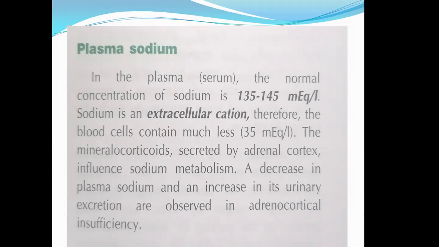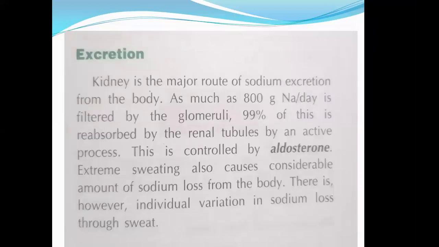So there is a tight control of the aldosterone secretion. If there is deficiency of aldosterone, the disease is called Addison disease. And if there is a high concentration of aldosterone, the condition is called Cushing syndrome. The excretion of sodium is mainly by the kidneys.